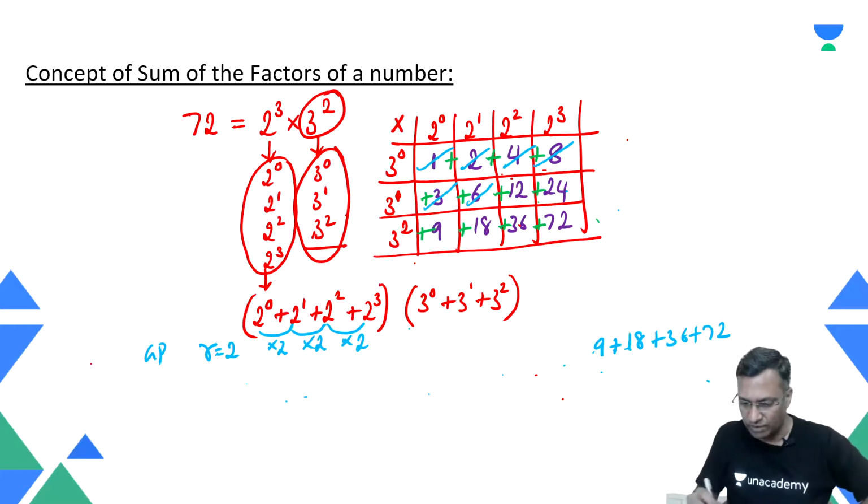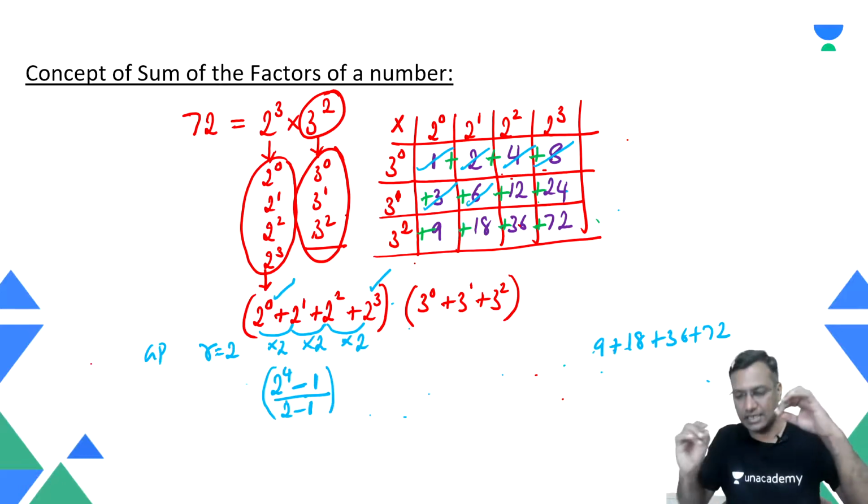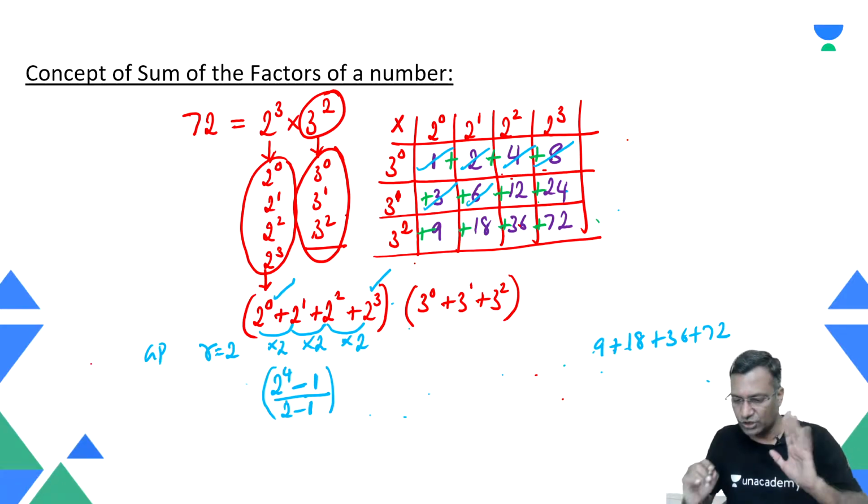How do I write the sum? Therefore, if you have a 2 power 3, write the next number 2 power 4, minus the first number 2 power 0, which is 1, divided by common ratio minus 1. If you didn't understand this, I will give the formula. So this is what you will be doing.